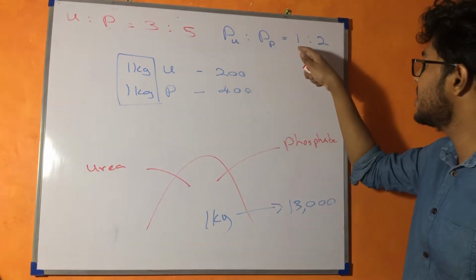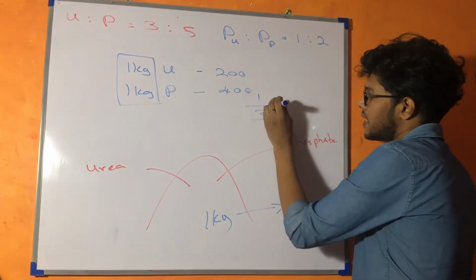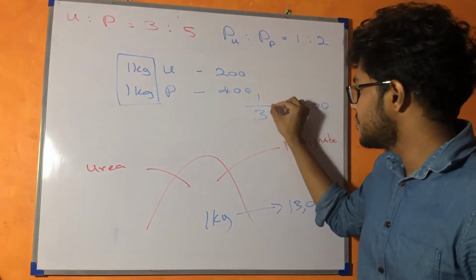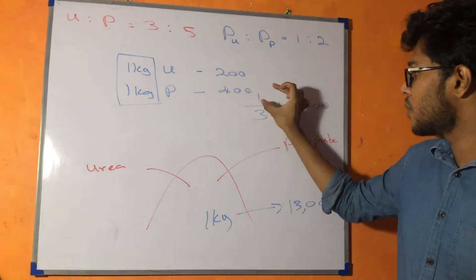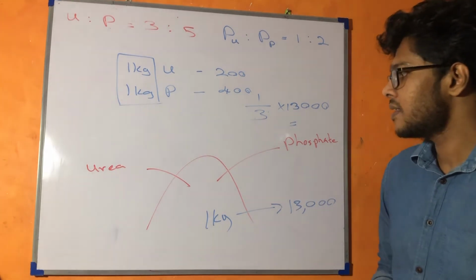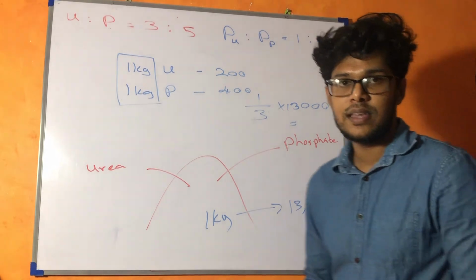What they did was 1/3 times 13,000. But what is the problem with this? It is not given that the amount of urea used and the amount of phosphate used is equal, right?